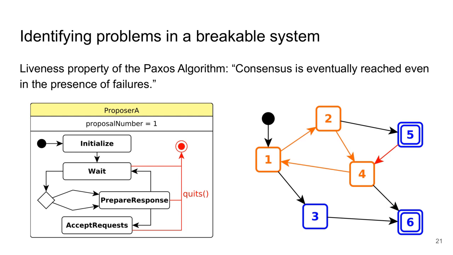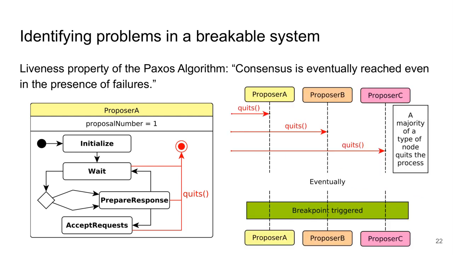To be able to explore how our system continues or not to work even in the presence of such failures, we also have this need for new workarounds to be able to identify such loops and to verify that the scenario where the consensus never happens only corresponds to the expected scenarios where a majority of a certain type of nodes quits the process.